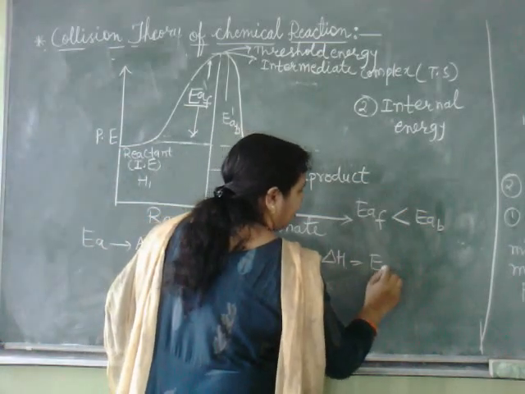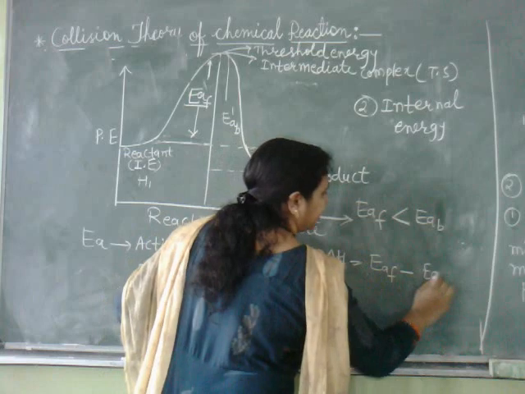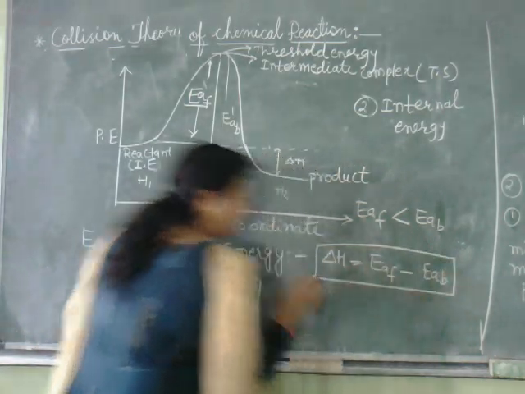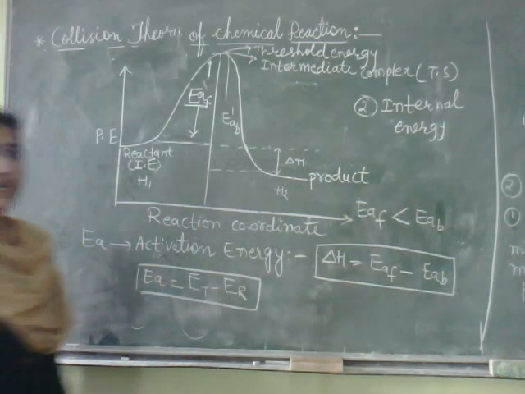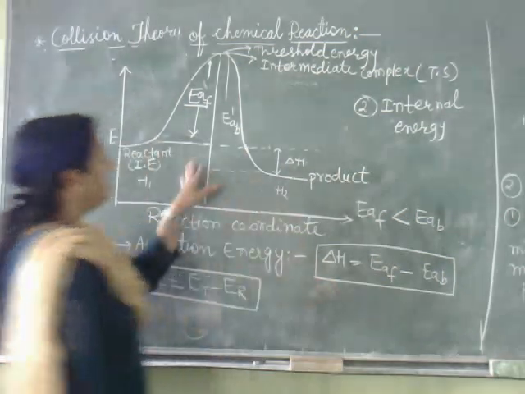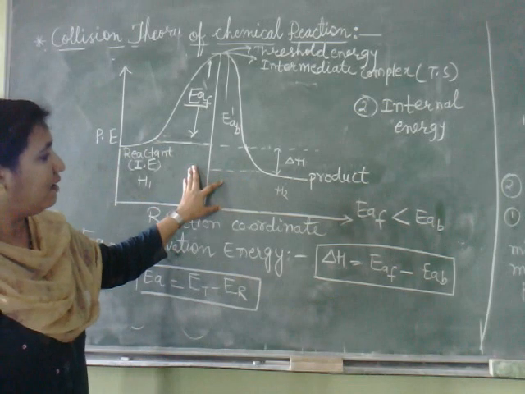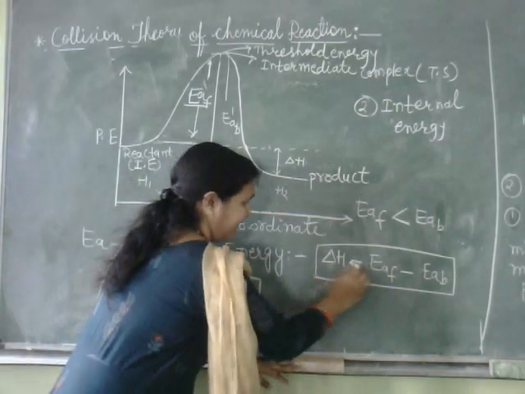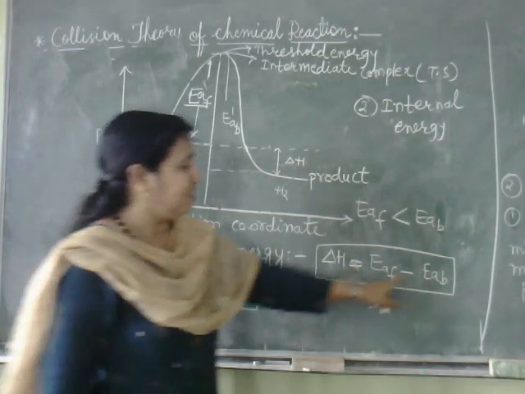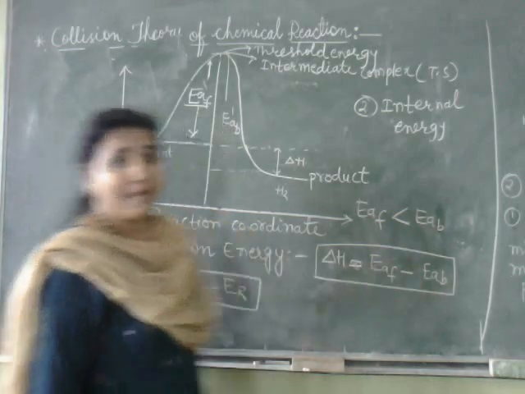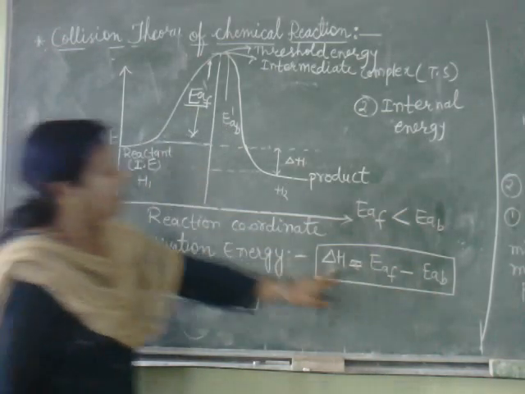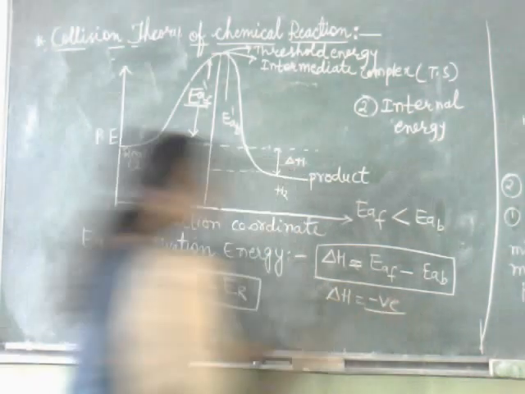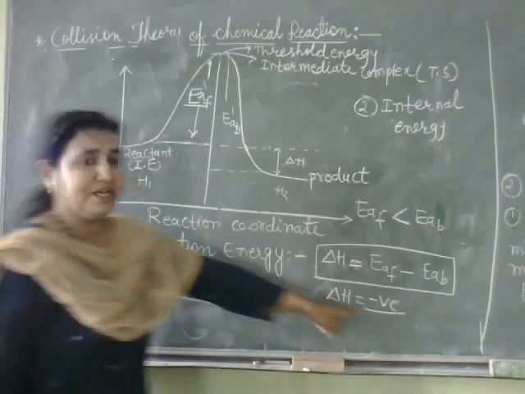Activation energy of forward reaction minus activation energy of backward reaction. This is one formula we can get here for enthalpy of the exothermic reaction in terms of activation energy. What does that mean? The difference between activation energy of forward reaction minus activation energy of backward reaction. So here also we will get delta H negative.